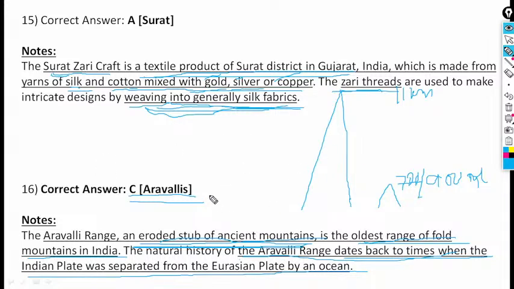So you can say this is from the pre-Cambrian era, dated back about 3,500 million years. Aravalli is the oldest fold mountain in India. Vindhyas is also there, but Aravalli is the oldest.